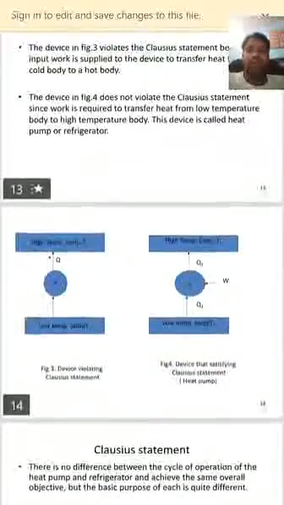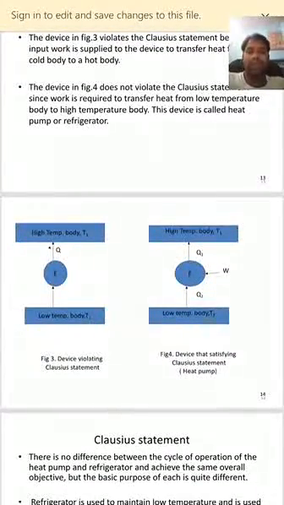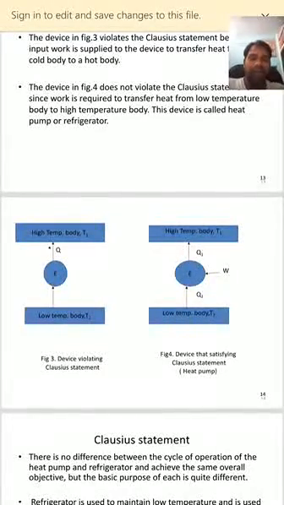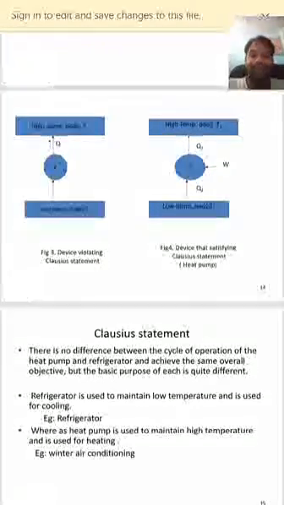Now, the first figure shows that heat is flowing from lower body to engine, and from the engine, the same heat is flowing to the higher temperature. That means without some form of input energy, heat cannot flow from lower body to higher body, right? In figure 4 it shows that there is an input energy. So with the help of this input energy, heat can flow from a lower body to higher body. So this type of device satisfies the Clausius statement, right?